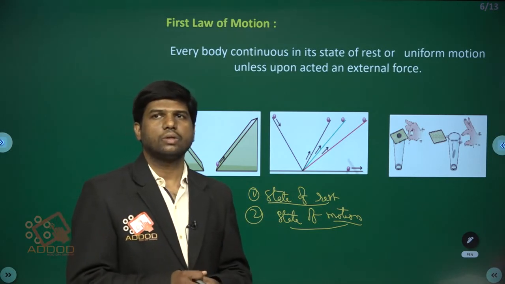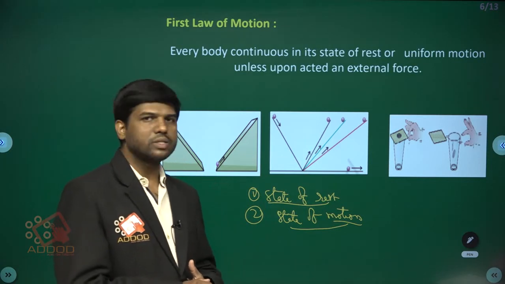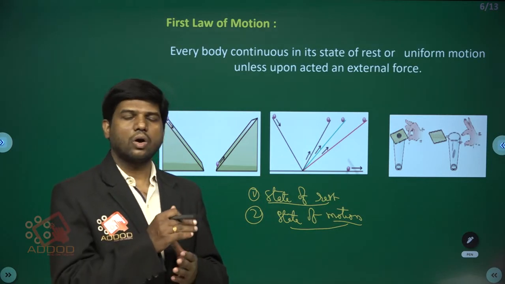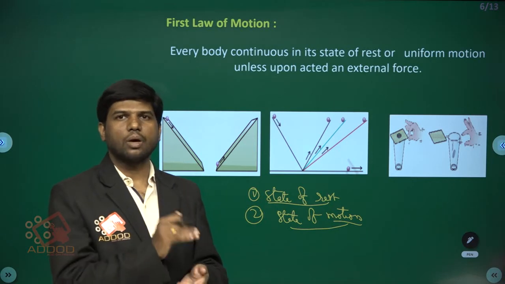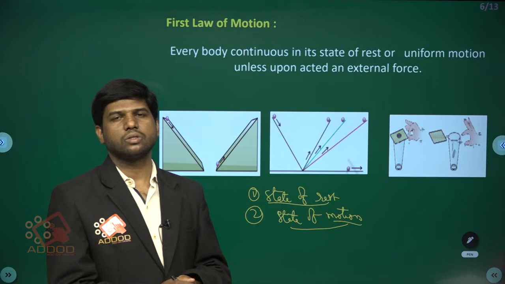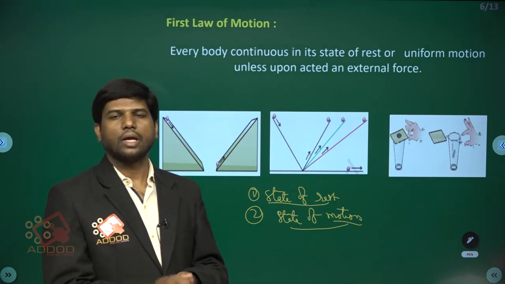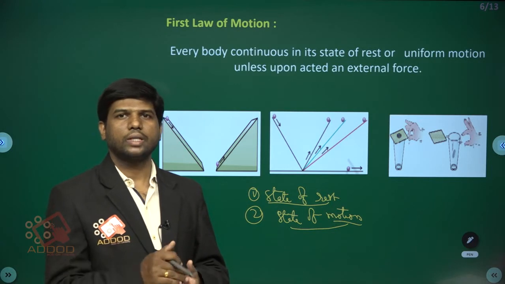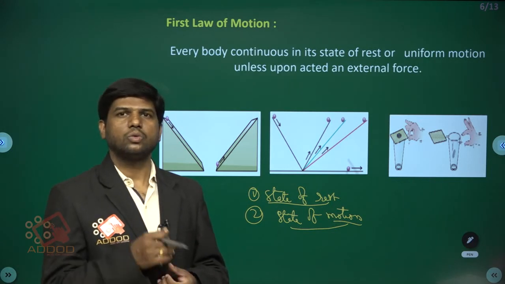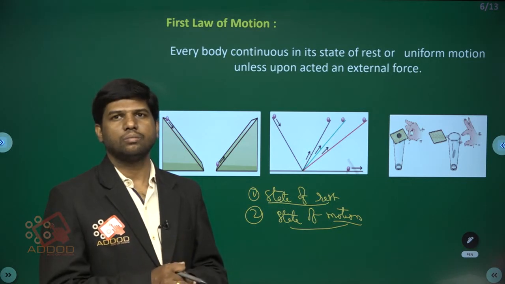Simply, here is one simple example we can experience. Suppose a car is moving. To stop the car, you have to apply force on the brakes. Then only the car comes to rest. If a car is at rest, to make the car move, you have to apply force on it. Then only the car moves.